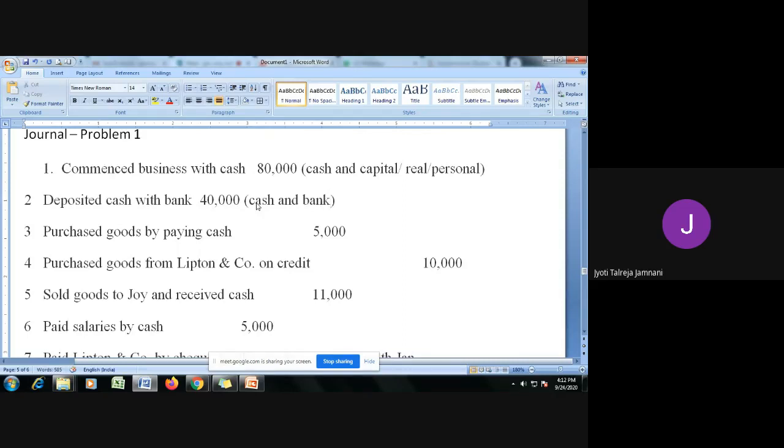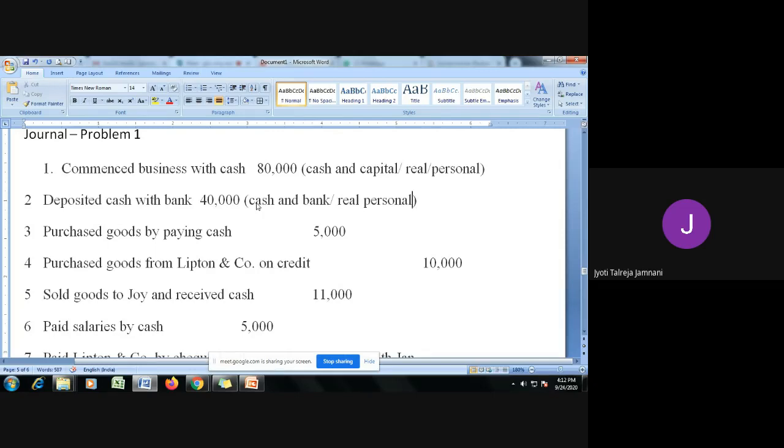Now if cash and bank are getting affected, then cash is a real account and bank is a personal account, because bank is treated as a separate legal entity or as a person in the eyes of law. You can file case against bank and all those can be done. So cash and bank are the two accounts. One is real, one is personal. Now real account says debit what comes in, credit what goes out. When you deposit cash into the bank, what is happening? Cash is going out, correct.